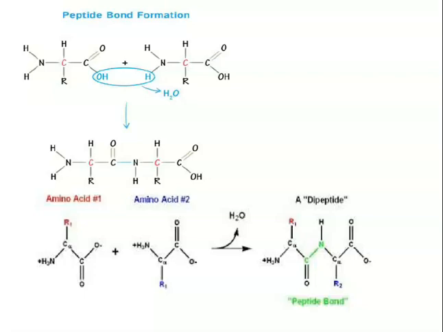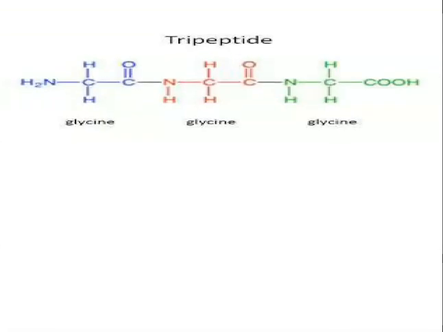So a dipeptide is formed by the union of two amino acids, whereas a tripeptide will be formed by the union of three amino acids. For example, here in this tripeptide, we have the first glycine, another glycine molecule, and the third is also a glycine molecule. Now these three glycine molecules have joined together via the peptide linkage, and such a peptide is called a tripeptide. Tri means three. So three amino acids have joined with each other.